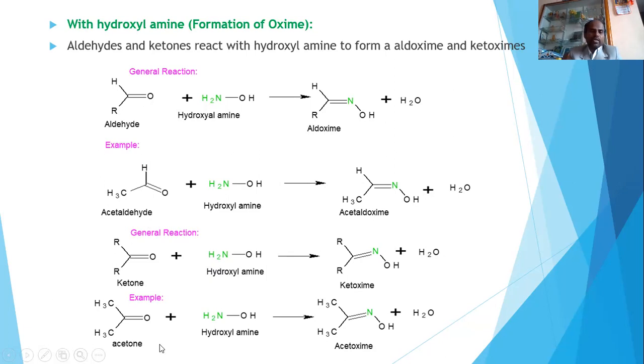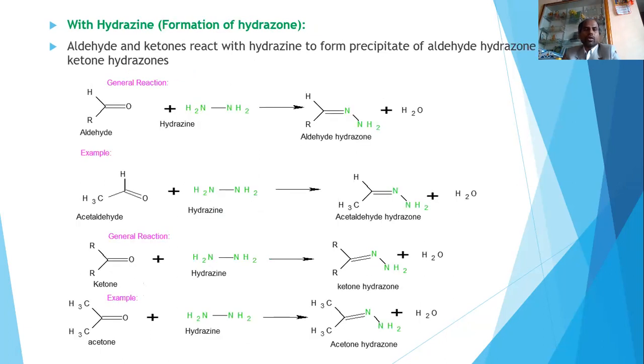And if we are looking into the particular example, this is acetone. Acetone, when it is treated with hydroxylamine, gives rise to acetoxime. This is about the reaction of an aldehyde or ketone with hydroxylamine. It gives the formation of oximes. So with this, I will move to the next slide.